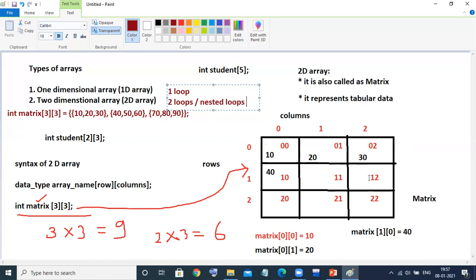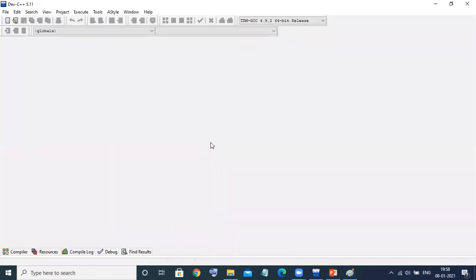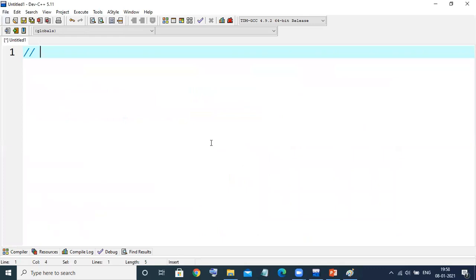So there would be two loops: one loop will manage the rows and the second loop will manage the columns. Don't get confused, we will do it in the program itself. So let us start with one practically implemented program to understand.